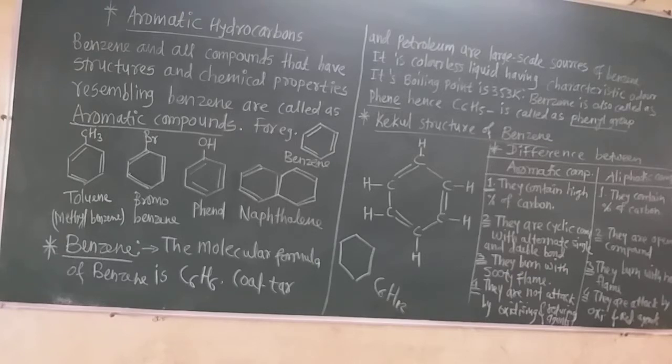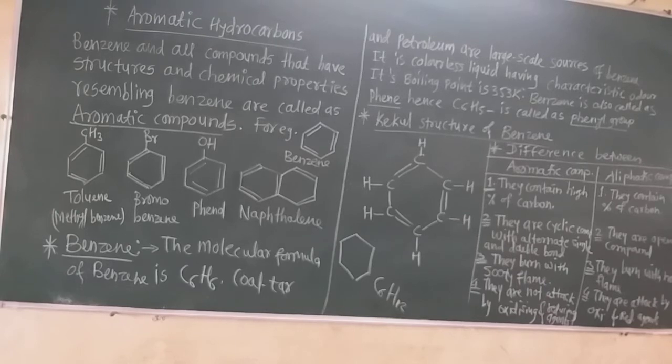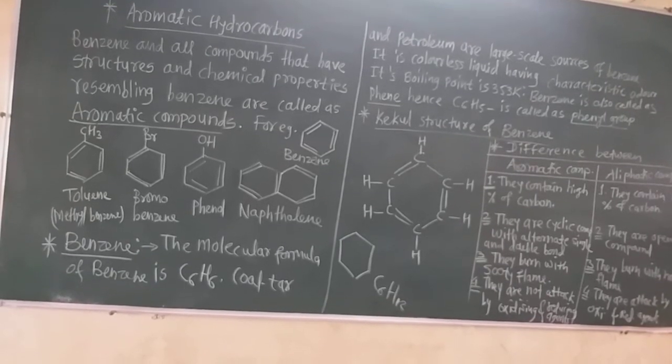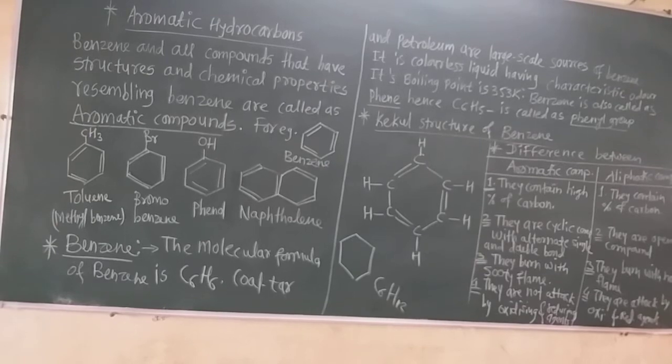But unsaturated aliphatic compounds such as alkenes and alkynes undergo addition reactions very easily. You know that they decolorize the dilute alkaline aqueous solution of KMnO4, the purple color of KMnO4 disappears during the addition reaction, and the red-orange color of bromine in carbon tetrachloride also disappears. Aromatic compounds prefer substitution reactions, and saturated aliphatic compounds give only substitution reactions. Now all these are the differences between aromatic and aliphatic compounds.